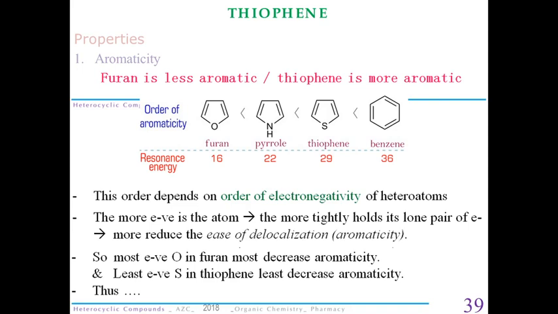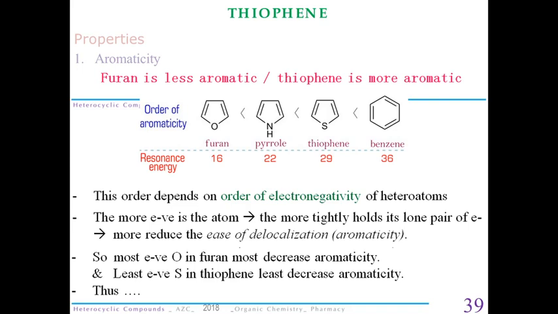Since out of nitrogen, oxygen and sulfur, sulfur is the least electronegative, it will restrain the delocalization of pi electrons to a smaller level than nitrogen and then oxygen. So our second most aromatic compound is thiophene, then pyrrole, then furan.